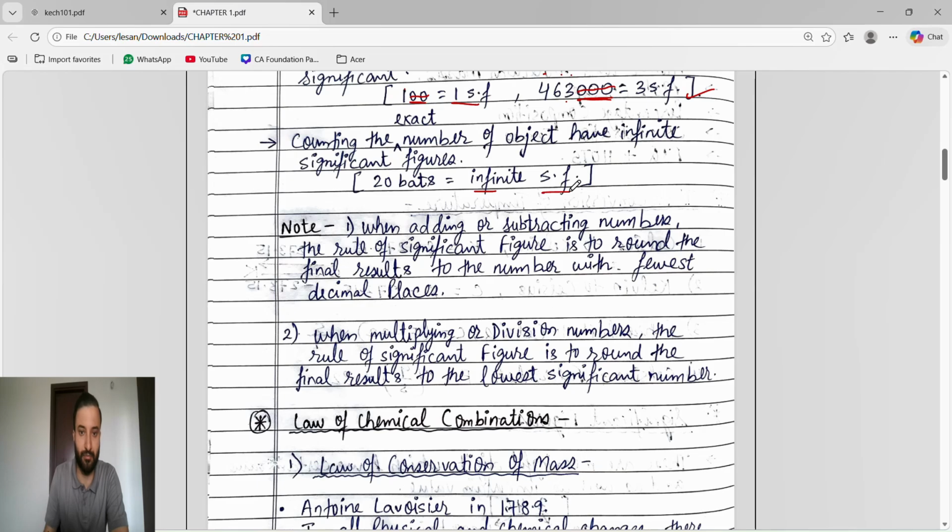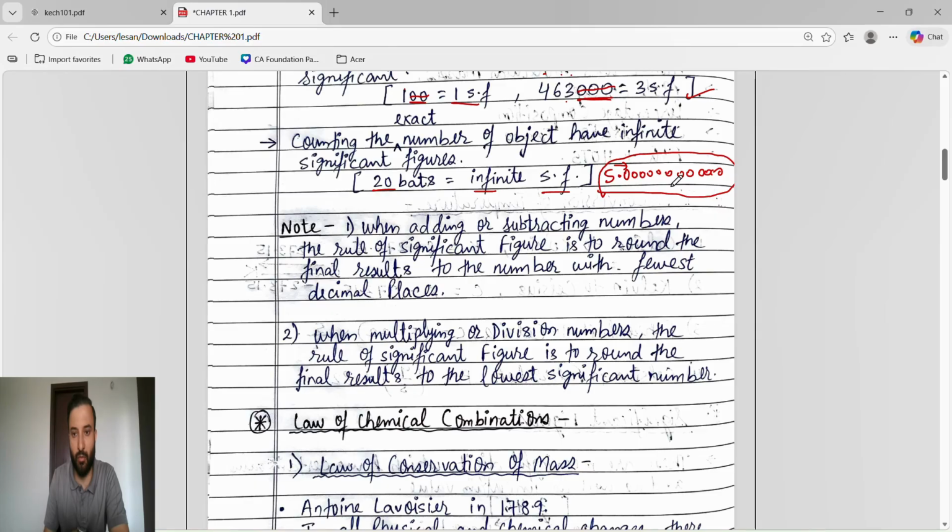Okay, yes, because see, 20 bats means what? Suppose if I tell you 5 kg, what does it mean? 5.00000. Where the 0s will end, we don't know. So that's why you can see this is a form of decimal. This is a number in the form of decimal, and the zeros are present on the right side.